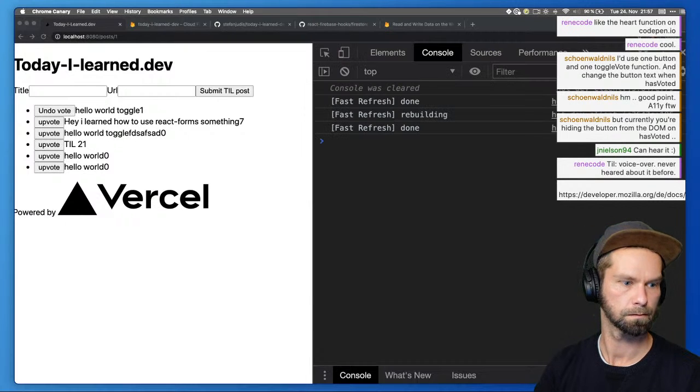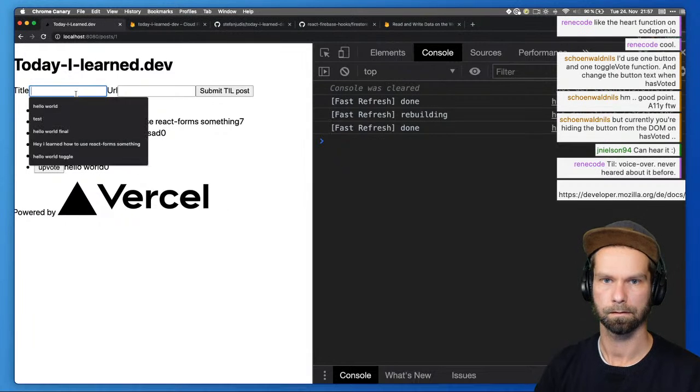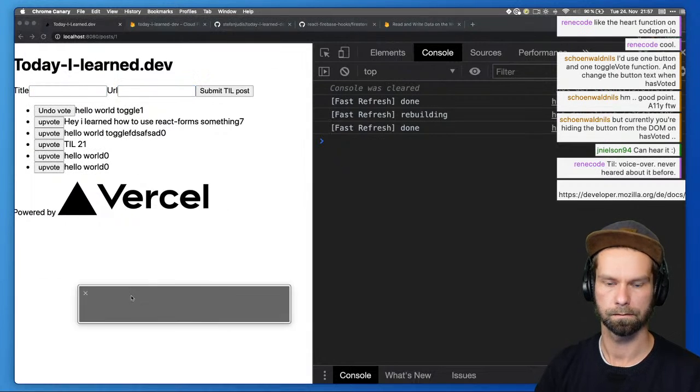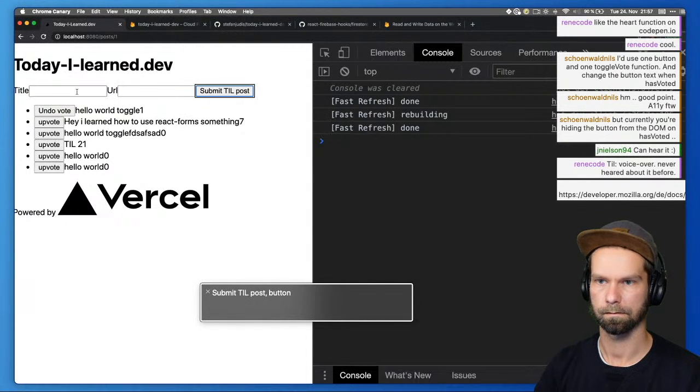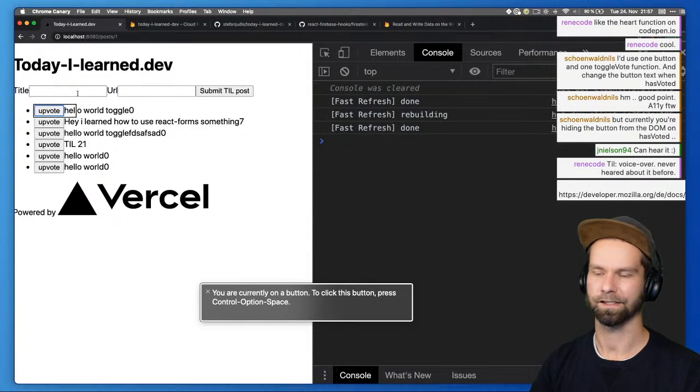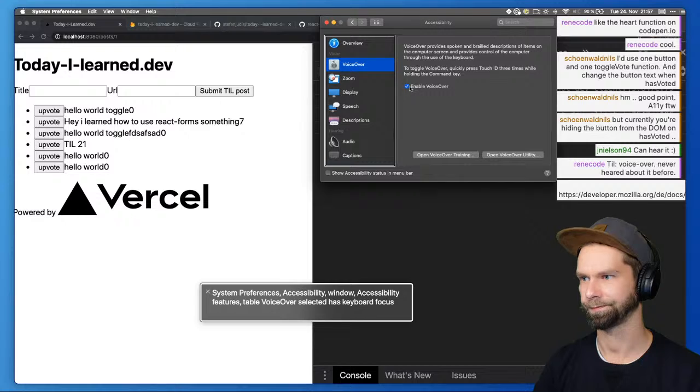Welcome to VoiceOver. VoiceOver speaks descript. All right. VoiceOver on Chrome Canary. today-i-learned.dev. Candidate list. Submit TIL post. Undo vote. Button list 6 items. You are currently on a button. To click this button, press Control Option Space. System preferences. Accessible. VoiceOver off.